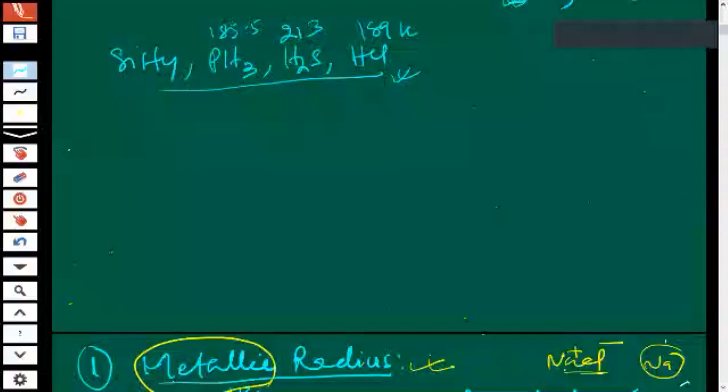HCl is having 189 Kelvin, children, and H2S is having 213 Kelvin. PH3 is having 185.5. And this is group number 14.